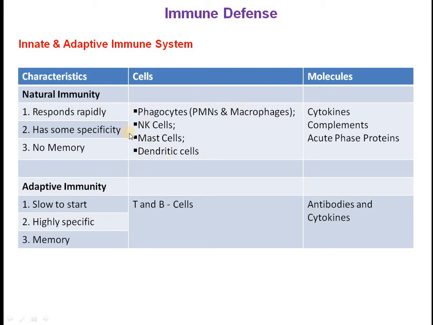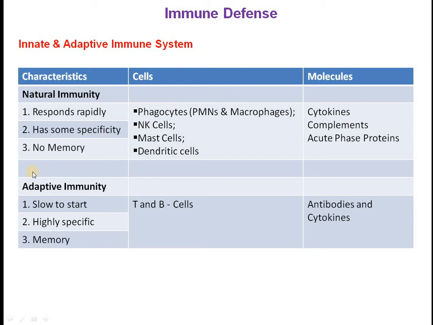And very interestingly, these cells respond very rapidly against any pathogenic substances. They are not specific to a particular type of pathogenic organism, but they show a small amount of specificity, and they do not produce memory cells, which is found in the case of adaptive immunity.